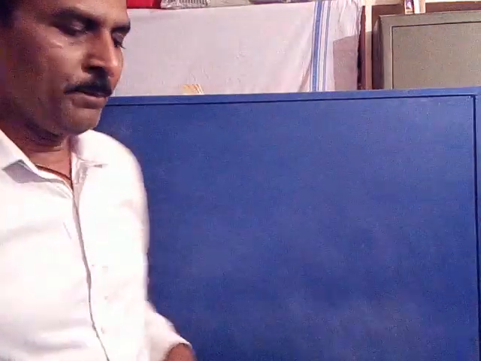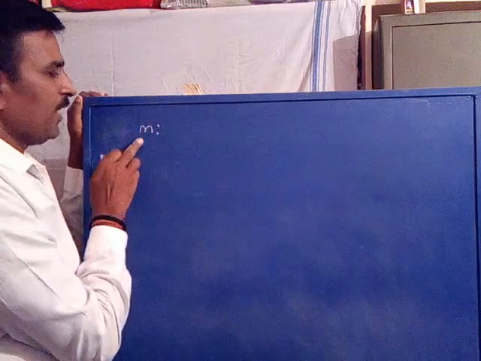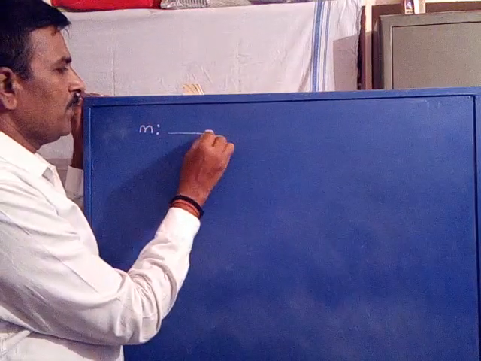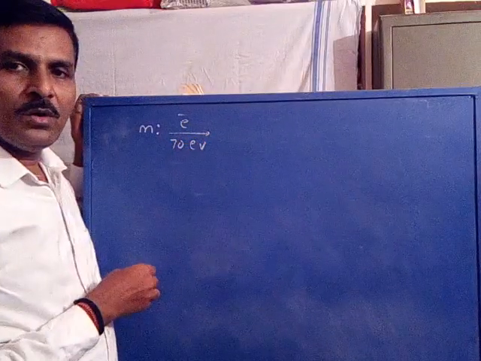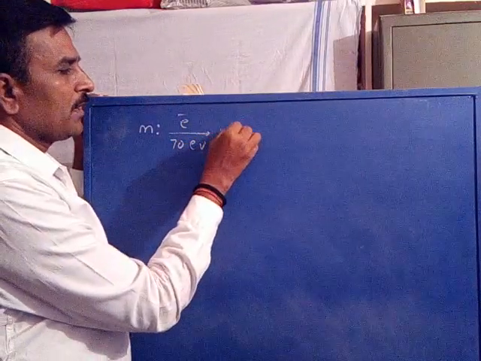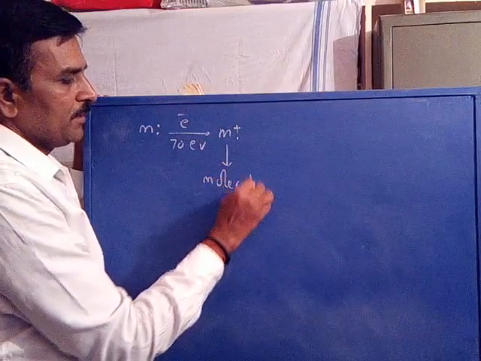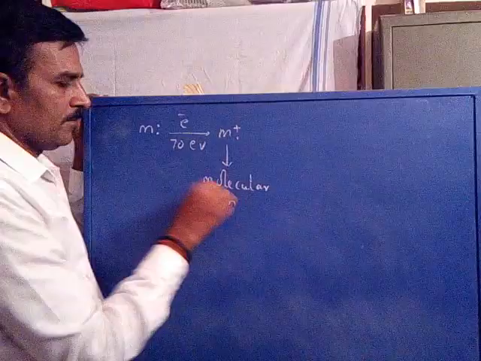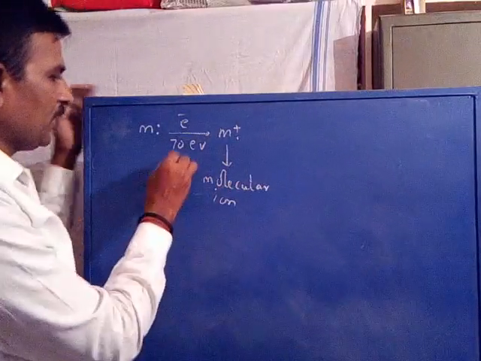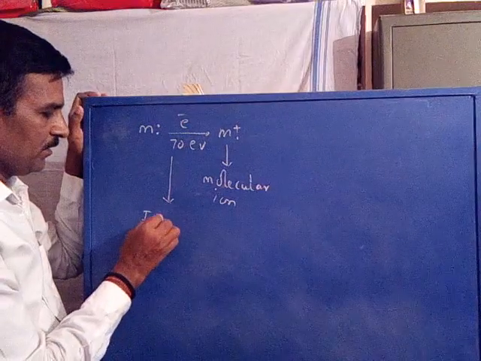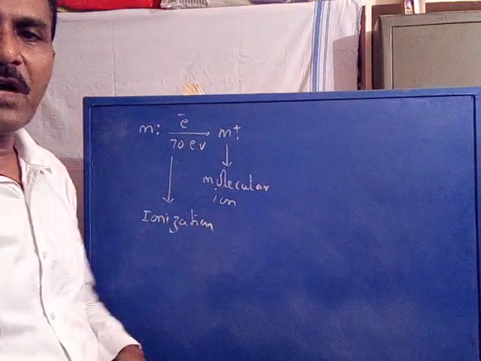In the principle of mass spectroscopy, the vaporized molecule is bombarded with high energetic electrons at 70 electron volt, which removes one electron from the molecule to give the molecular ion. Is it clear? This first step is called ionization.